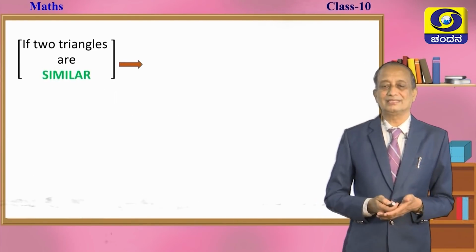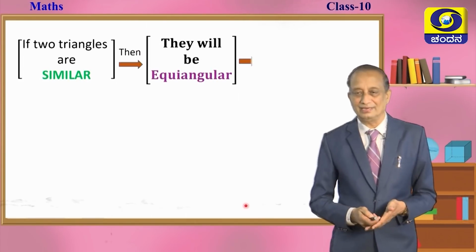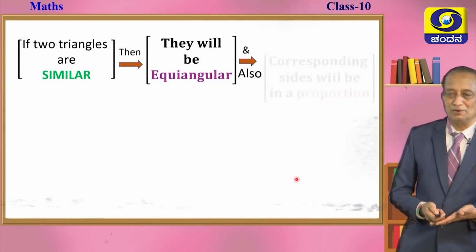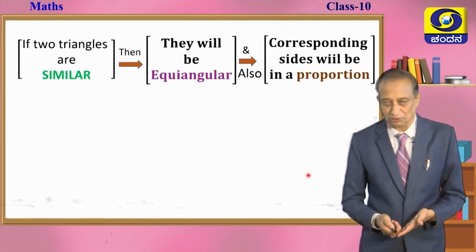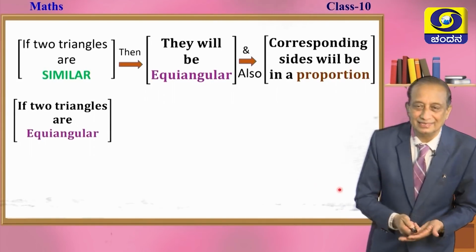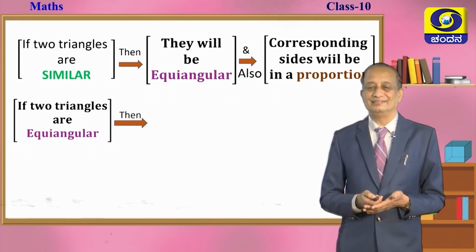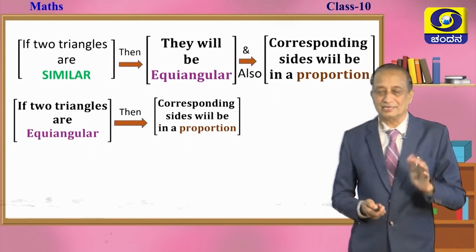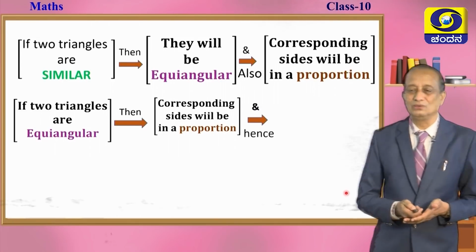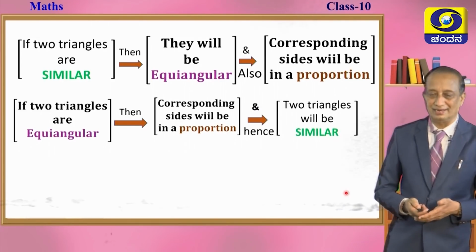If two triangles are similar, then what can we say? They are equiangular, and hence we can say that the corresponding sides are in a proportion. Let us put it these two ways also. If two triangles are equiangular, then what about the sides? Corresponding sides are in a proportion, and hence we can conclude that they are similar triangles.